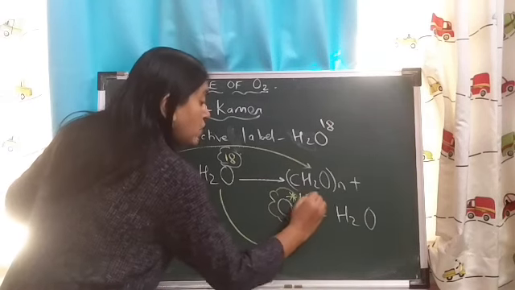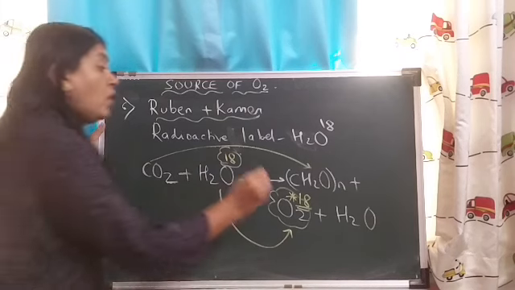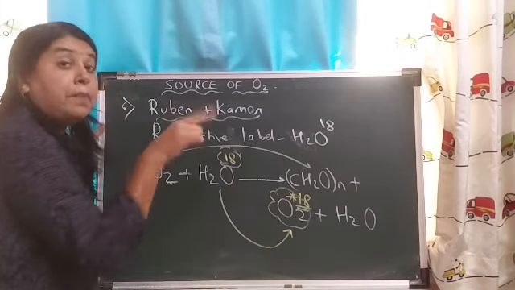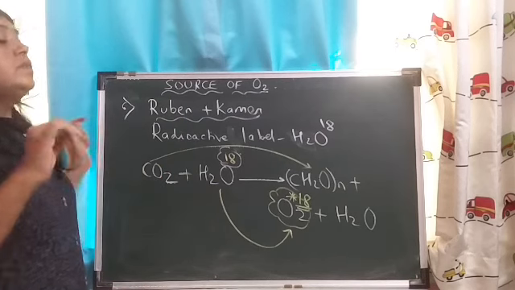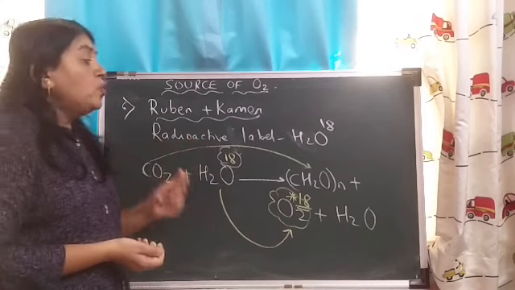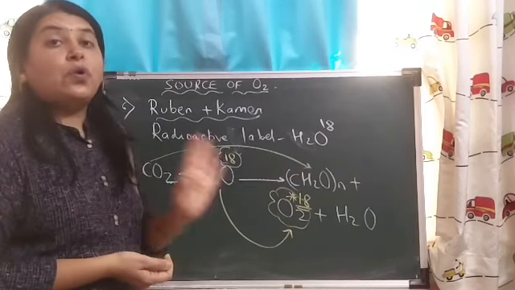Since the label was observed on the oxygen, it was proved that oxygen is coming from water but not from carbon dioxide. So these were some scientists who tried to prove that oxygen comes from water and not from carbon dioxide.